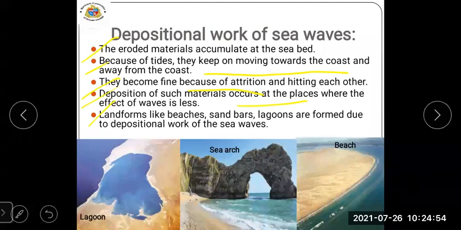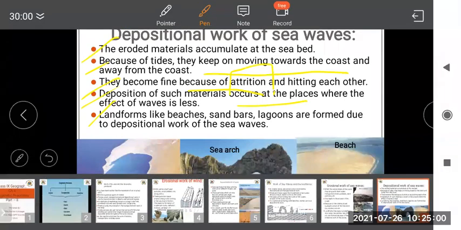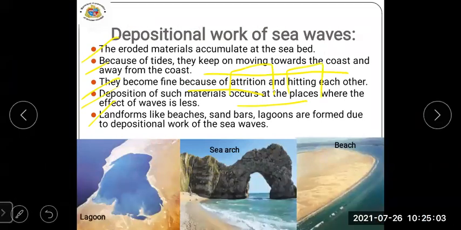Because of the attrition and hitting each other, the particles become fine. Attrition means weakening something which is weaker or destroying it, that is known as attrition. And because of this hitting each other, the deposition of such material occurs at the place where the effect of waves is very less.